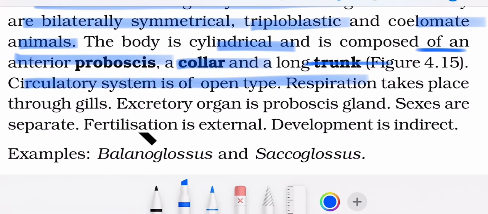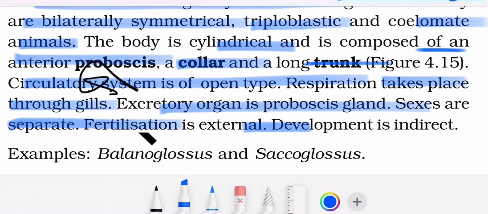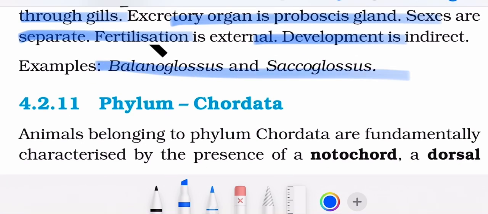Circulatory system is of open type. Respiration takes place through gills. Excretory organ is proboscis gland. Sexes are separate. Fertilization is external again. Development is indirect. Examples: Balanoglossus, Saccoglossus.